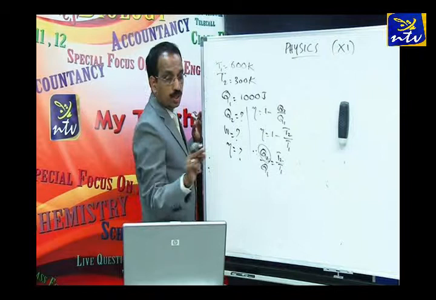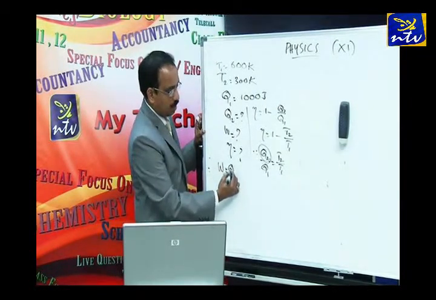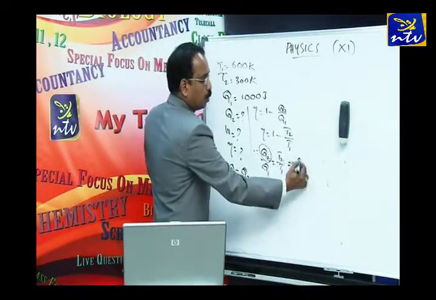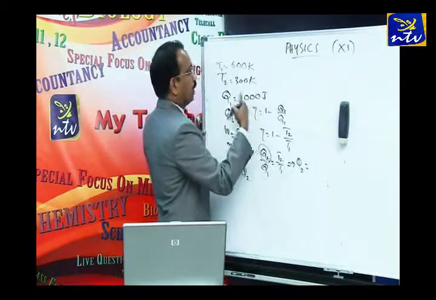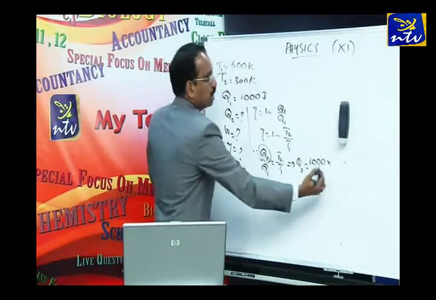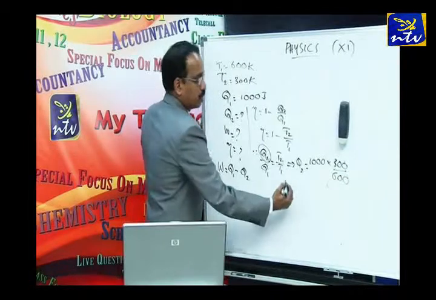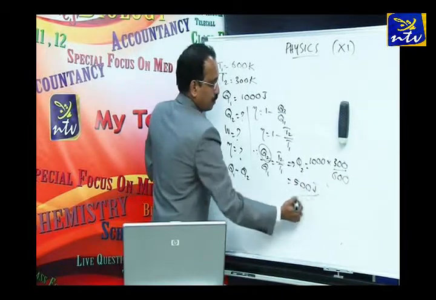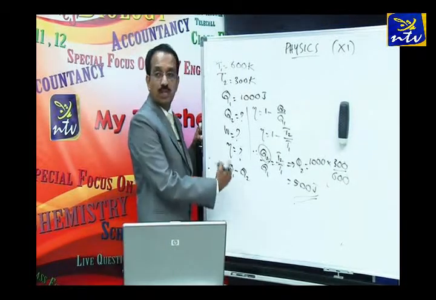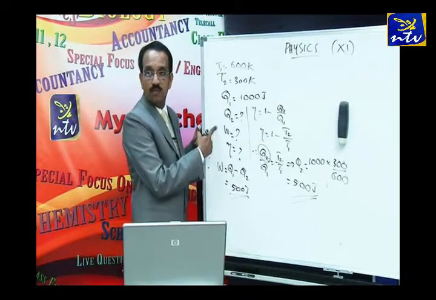Is it clear? How about external work done? What's the equation for external work done? External work done is nothing but Q1 minus Q2. Here we are getting Q2 as Q1, which is 1000, multiplied by T2 by T1, T2 is 300, T1 is 600. So how much do we get? 500 joules. Q2 is 500 joules. So what will be Q1 minus Q2? 1000 minus 500, which is 500 joules. So the second answer, work done, we also have.